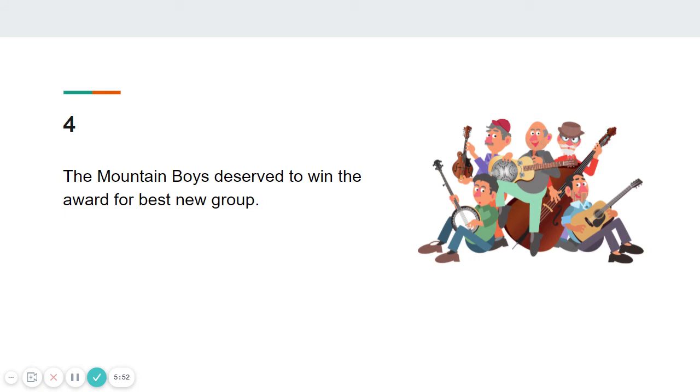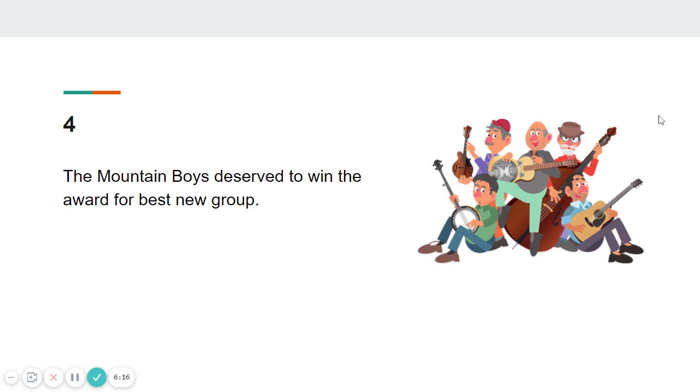Number 4, the Mountain Boys deserve to win the award for Best New Group. While they might have won the award for Best New Group, and that would be a fact, the statement itself is actually an opinion because we can't prove that they deserved it. That could be argued. And you could also argue that someone else was more deserving.